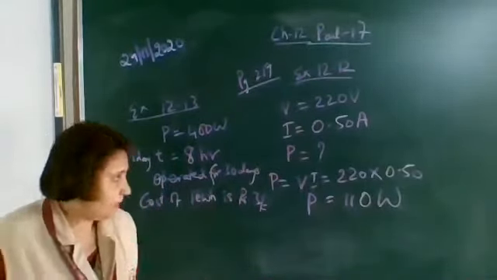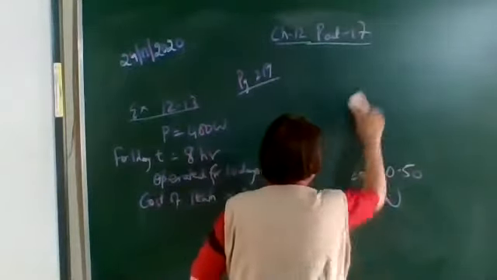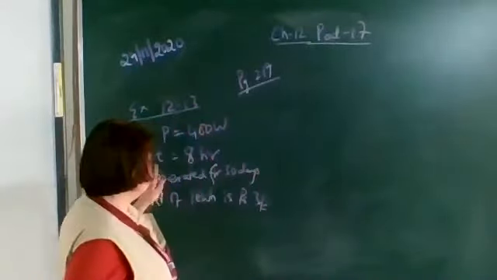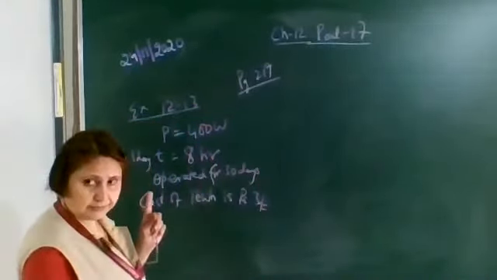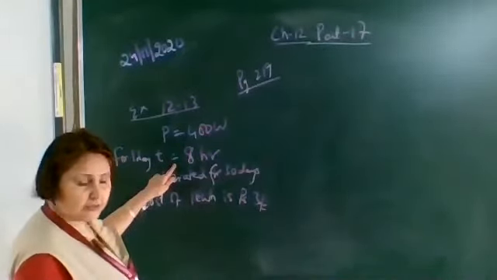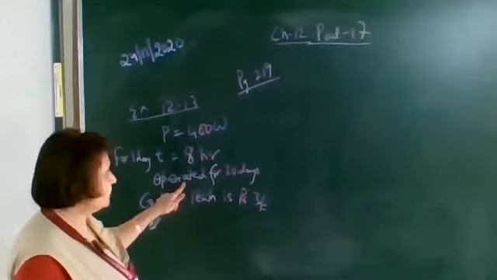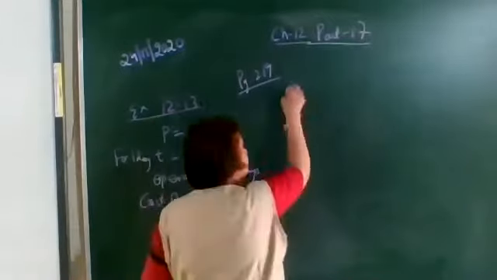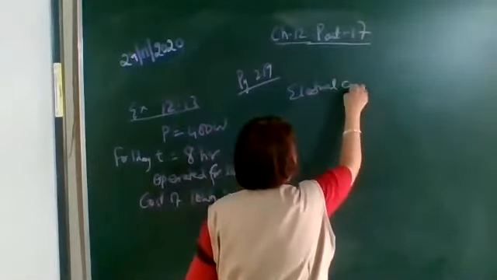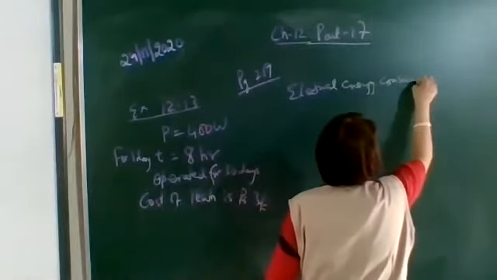Now how can you find out? Power is given, time is given. So the electrical energy consumed in one day will be power into time. Then we can find the energy consumed for 30 days. So first we'll find the electrical energy consumed for one day.